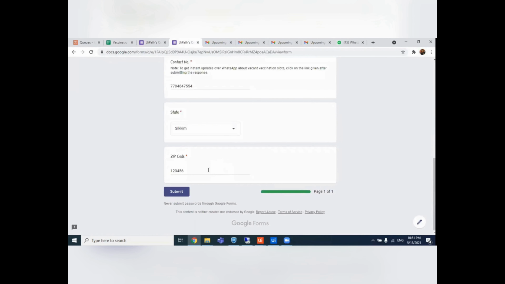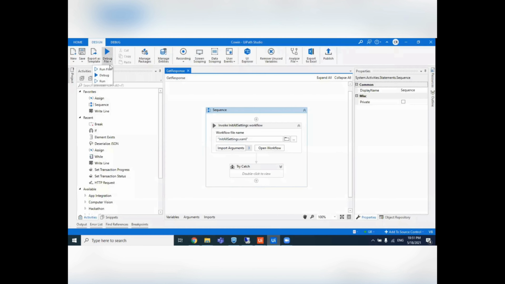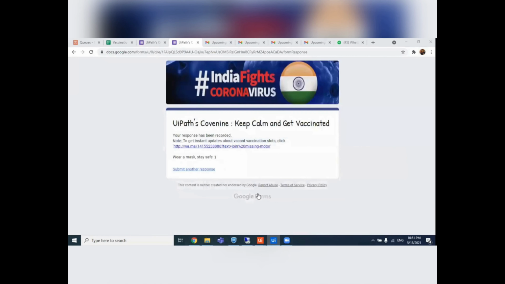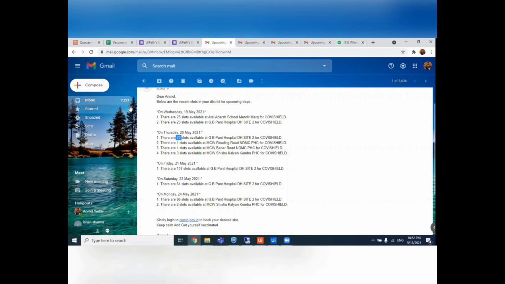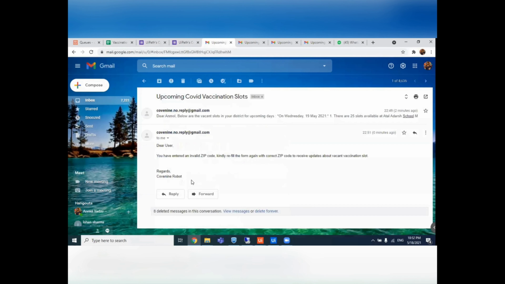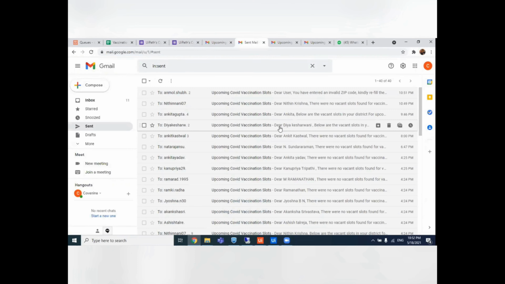And if I submit the form with the wrong zip code, and I go and trigger the bot again, I would be informed via mail that the zip code that I've entered is wrong. Now, if I check my mailbox, I've got: you have entered an invalid zip code. Kindly refill the form again with correct zip code to receive updates about vaccination slot.